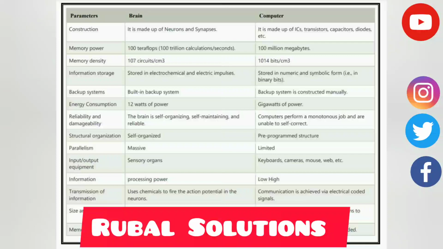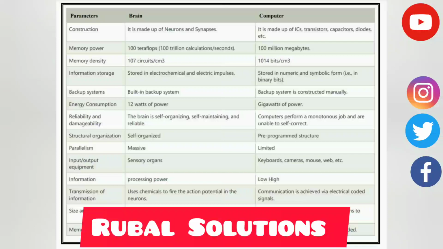Information storage. Brain: stored in electrochemical and electric impulses. Computer: stored in numeric and symbolic form. Backup system. Brain has a built-in backup system. Computer backup system is constructed manually. Energy consumption. Brain uses 12 watts of power. Computer uses gigawatts of power. Reliability and damageability.